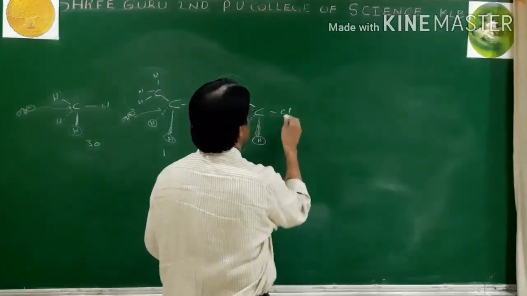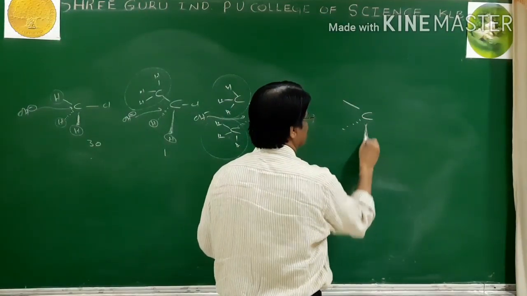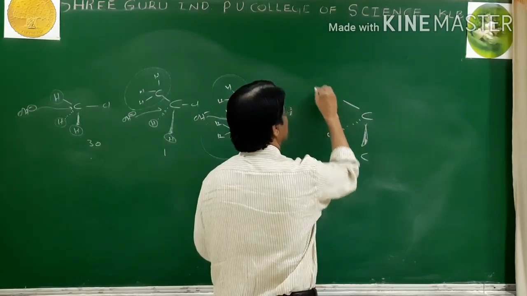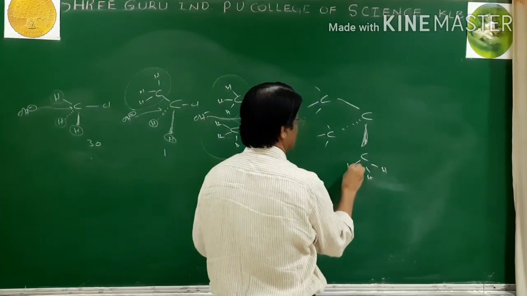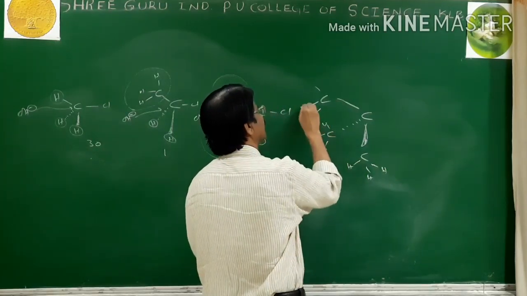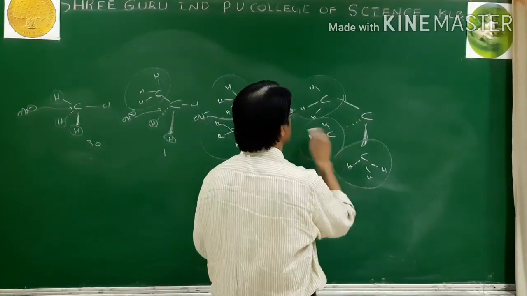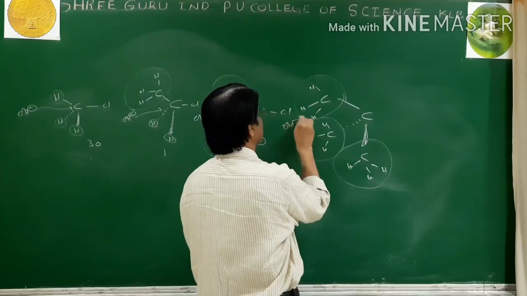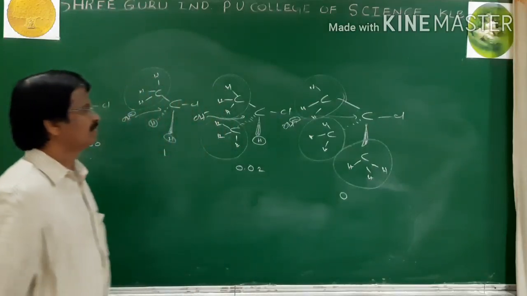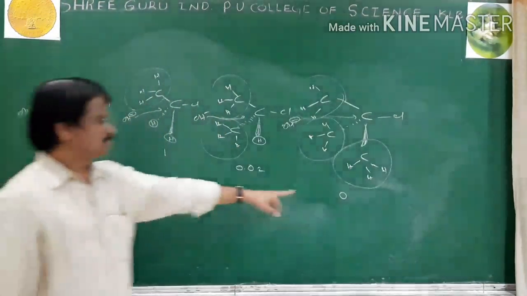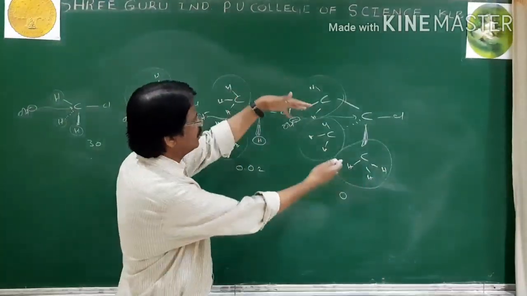Then last, 0%. This means OH cannot attack the carbon from the rear side because of 3 bulky groups.